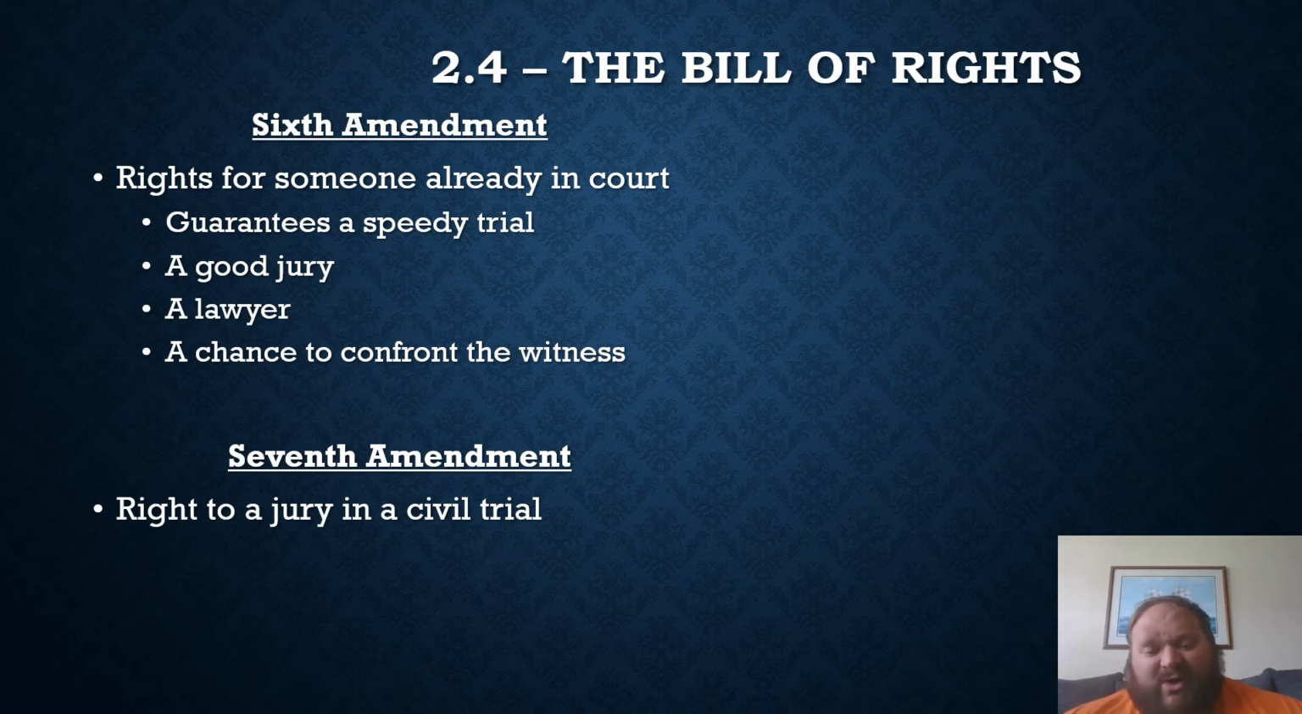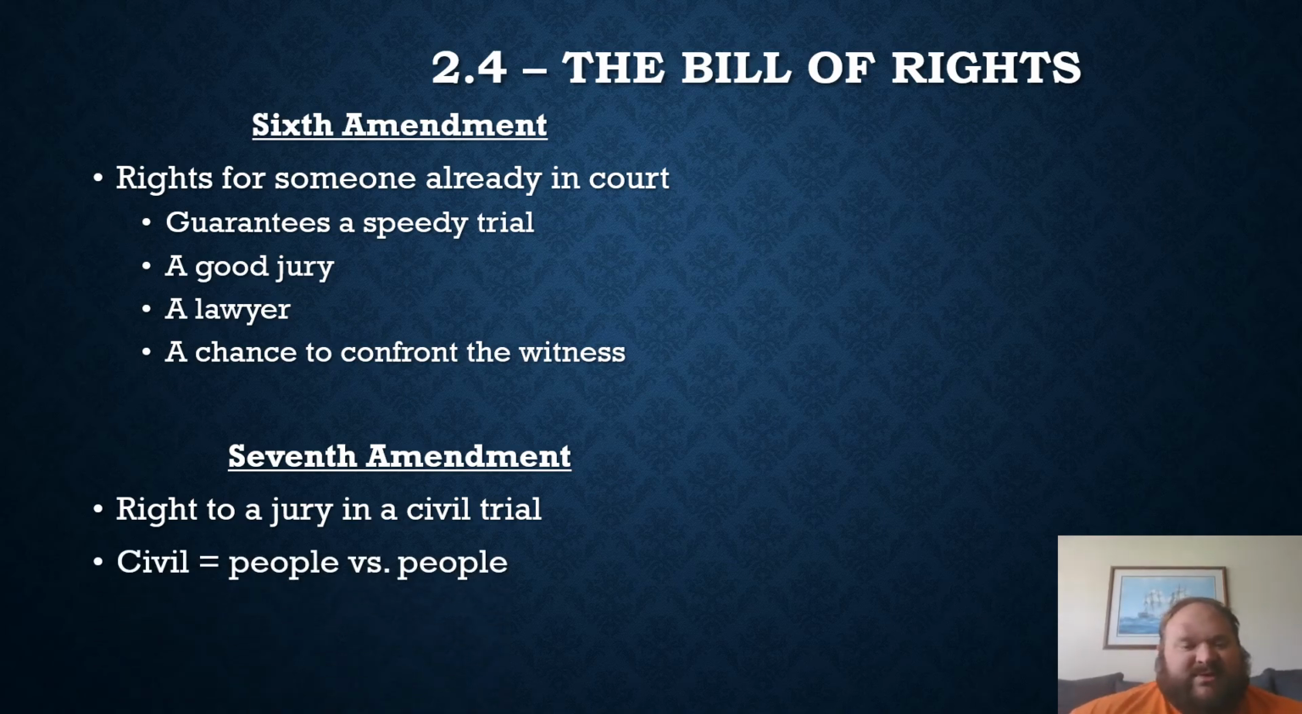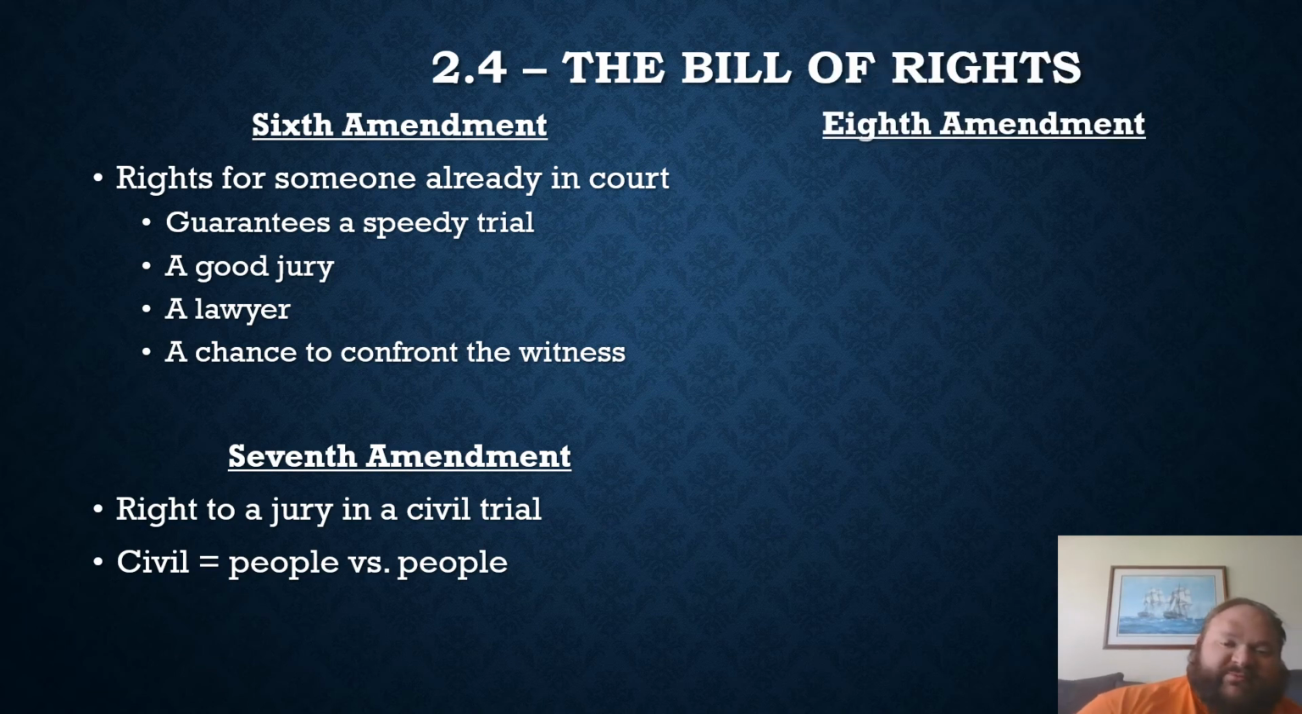In a civil trial, you have a right to a jury as long as the case is over $20. That amount's never changed. Originally, when our founding fathers wrote this amendment, $20 was a lot. Today, it's nothing. You can see how inflation's really changed. So the right to a jury in a civil trial requires that the price of the suit is over $20. If you have to sue someone for $21, then you can get a jury. And there we go. Civil is people versus people.